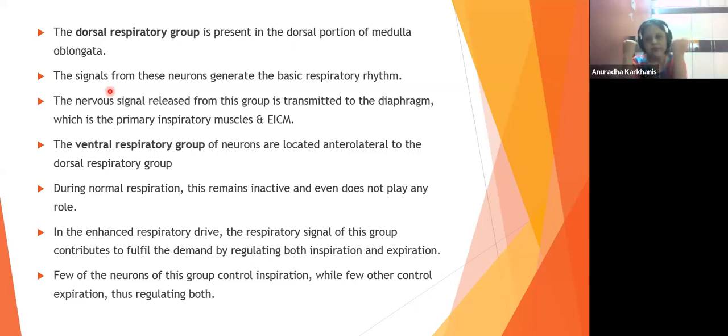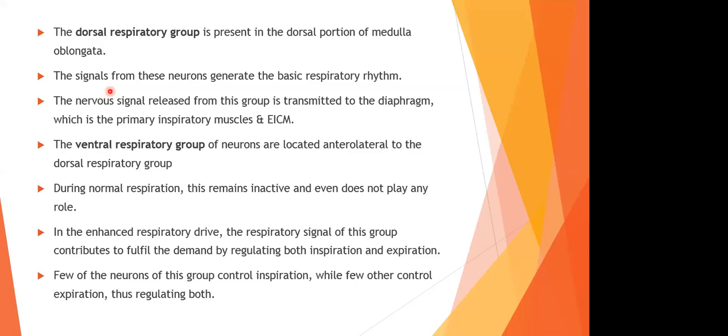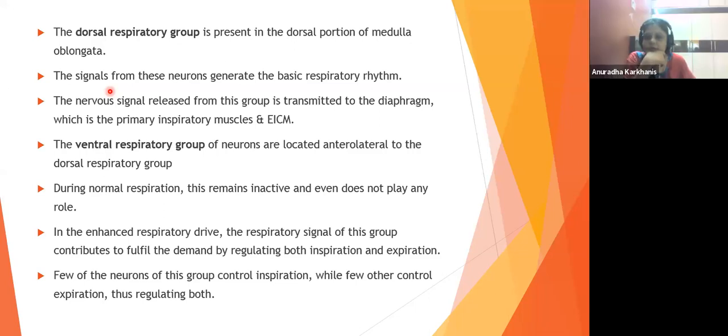Got it? Yeah, ma'am. Got it. Yeah. What's your doubt, beta? Neurons helping in the control of inspiration and control of expiration are different. Yeah, in VRG. Okay, yes, you're right. Well, then we go to the next one.